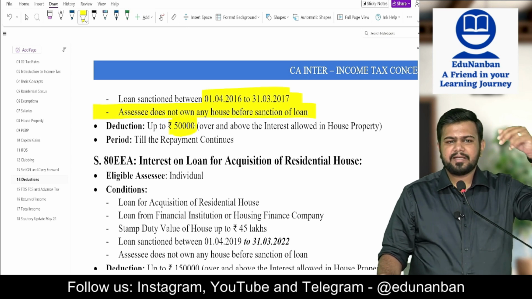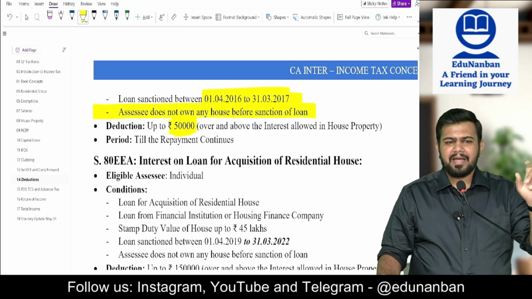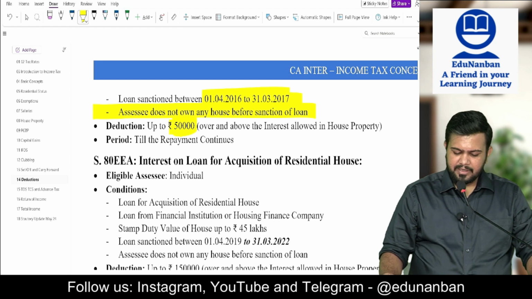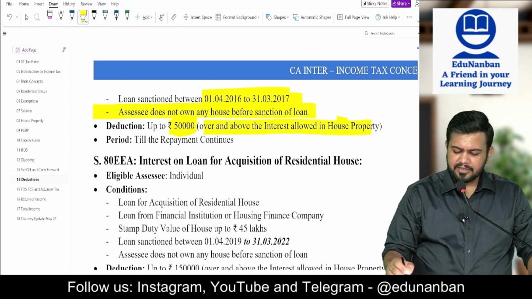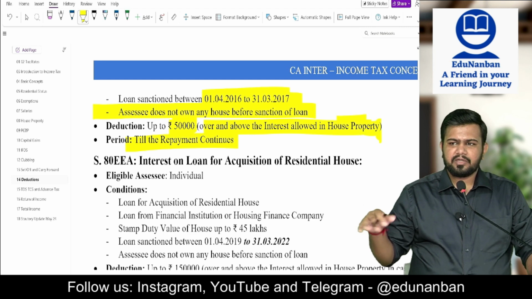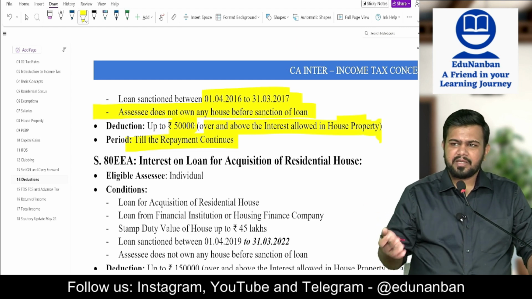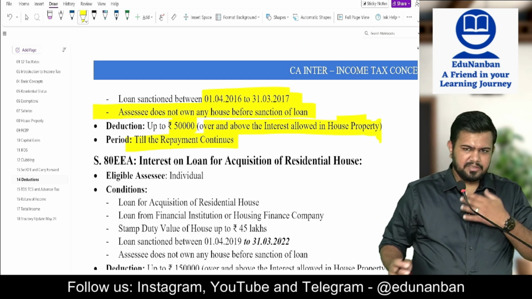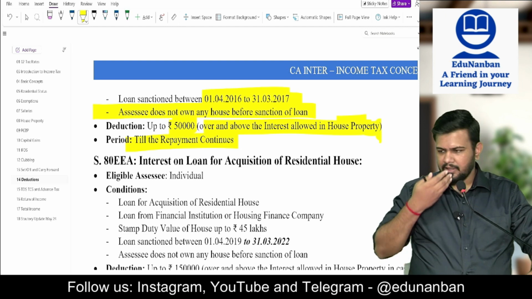So up to 2 lakhs you claim in 24B. Balance amount you claim in 80EE, over and above the interest allowed in house property. Period: till the repayment continues. So till you continue repayment, you can keep claiming the interest under section 80EE.